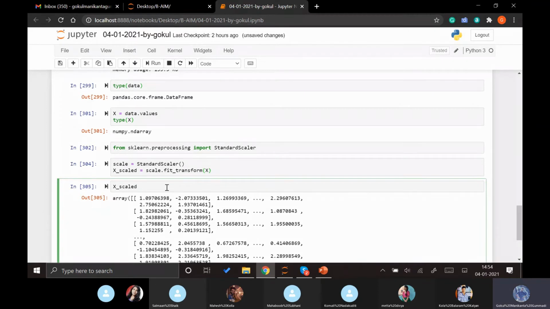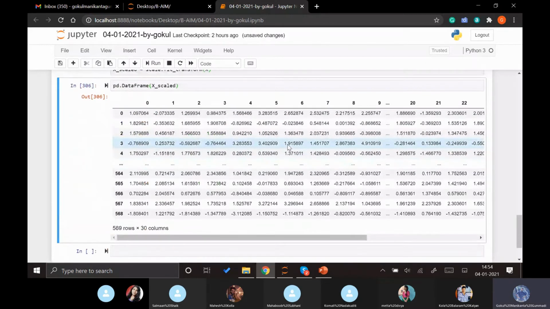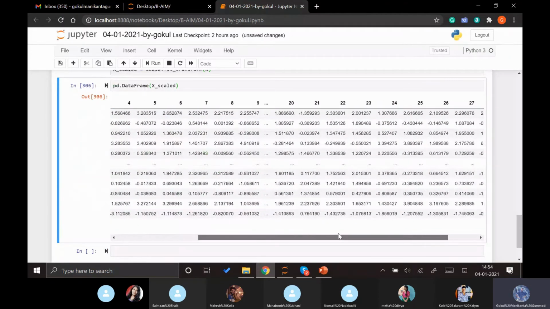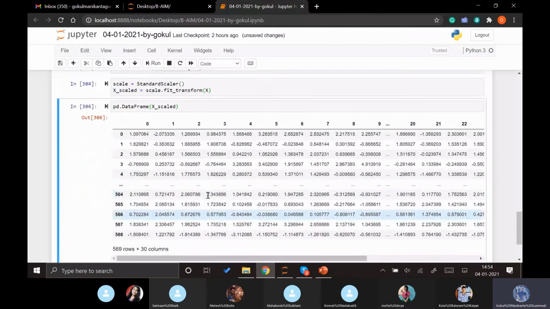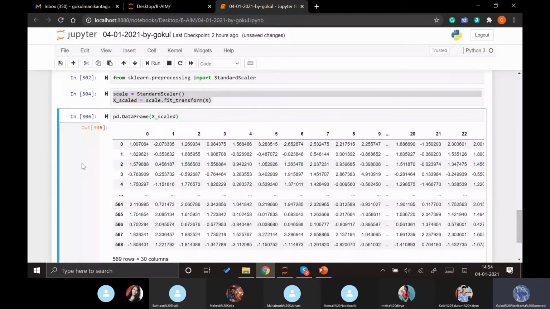Let me show you in the data frame format. Now you can see that all the values are converted into normalized values, so that we can easily compare these different values, which have almost the same minimum and maximum values. So by doing this small code, we can easily convert differently scaled values into the same scale.